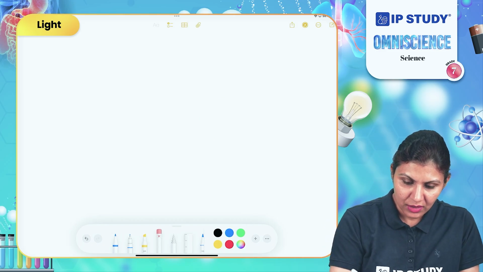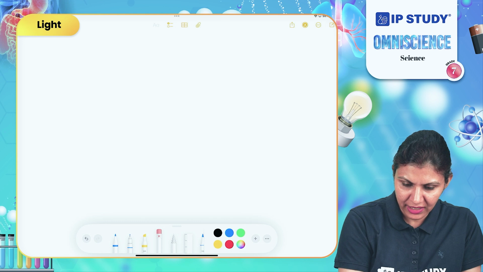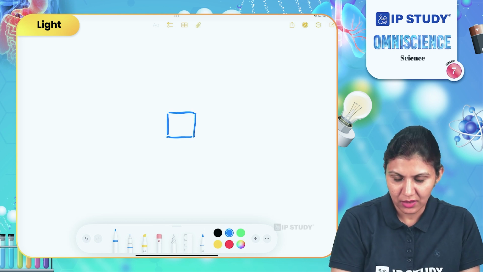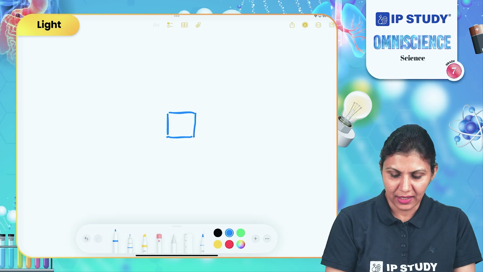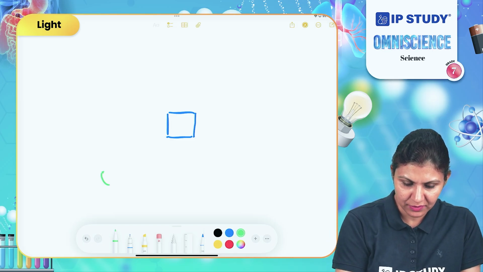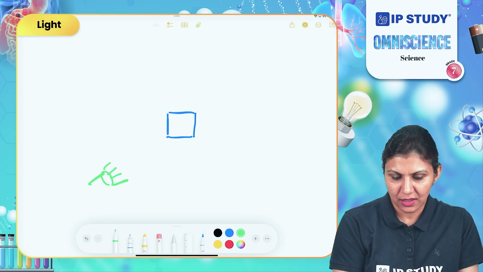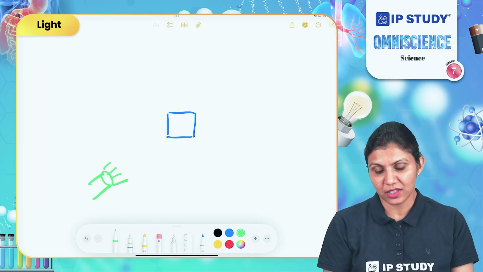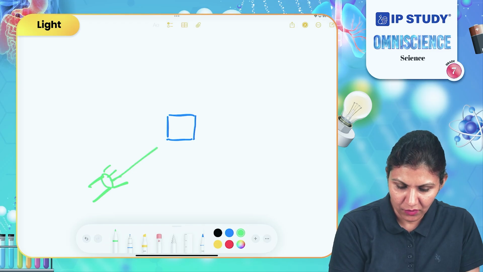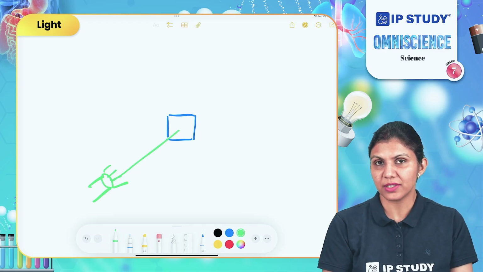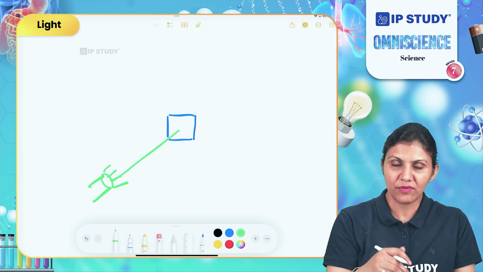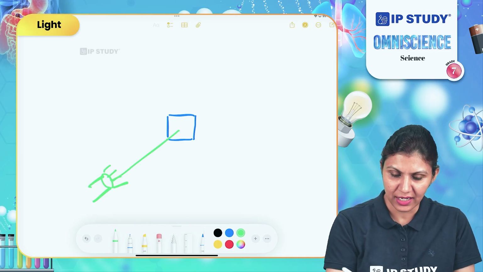If there is an object placed in the surrounding, suppose this is a box, and a light ray from a flashlight is directed towards the box. In this case, it will follow the straight path towards the box, and after striking the surface of the box, it will move in a different direction.